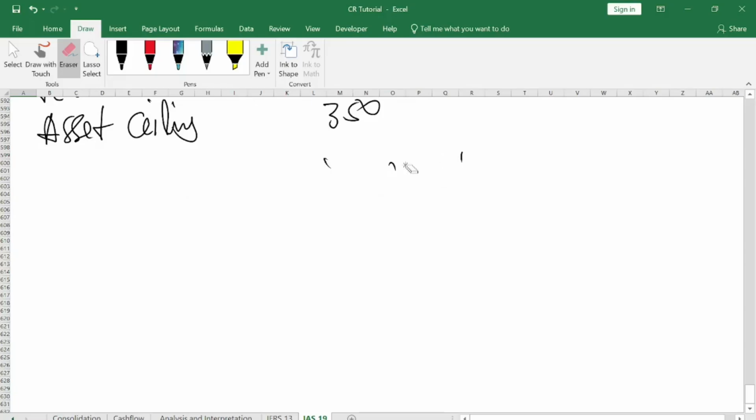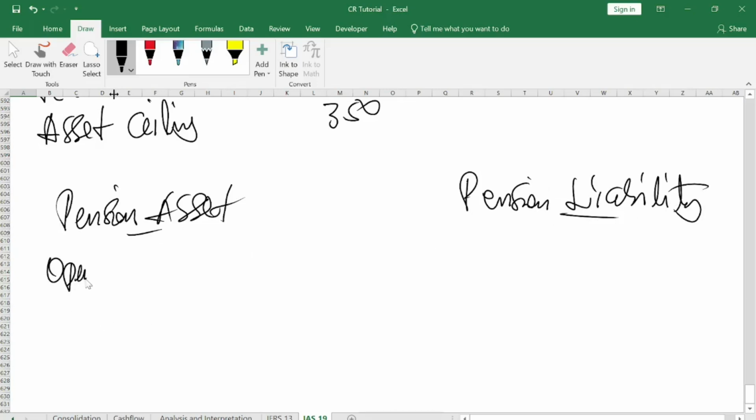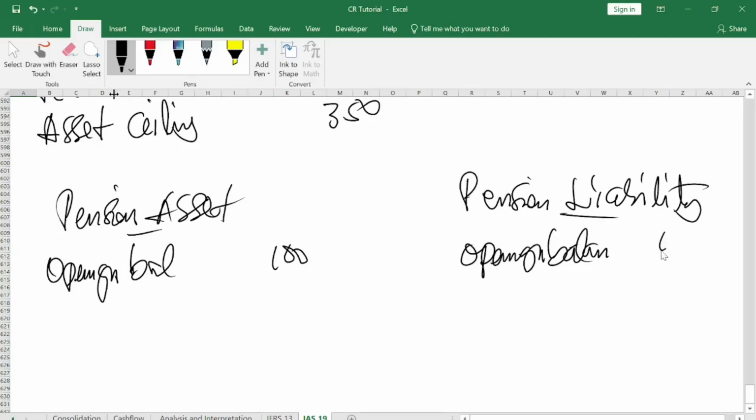Assuming you have a question like this, you have your pension assets and your pension liability. Your opening balance here is 100, and the opening balance here is 150. Take note of that.